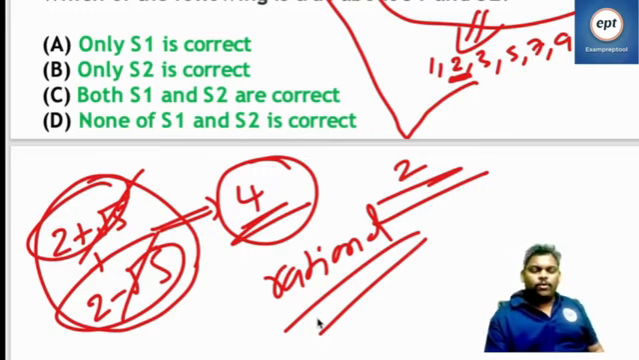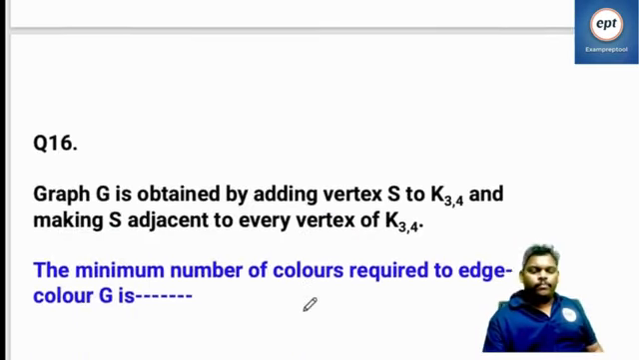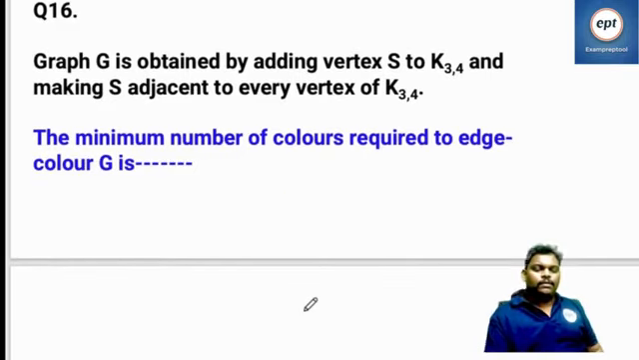Fine. Let's go to the next problem. Problem number 16. Graph G is obtained by adding vertex S to K34, making S adjacent to every vertex of K34. The minimum number of colors required to edge color G is.